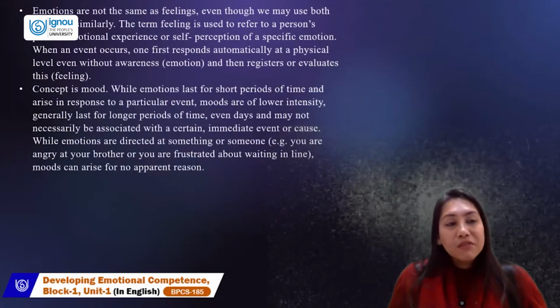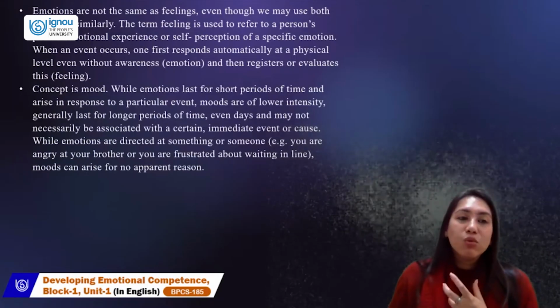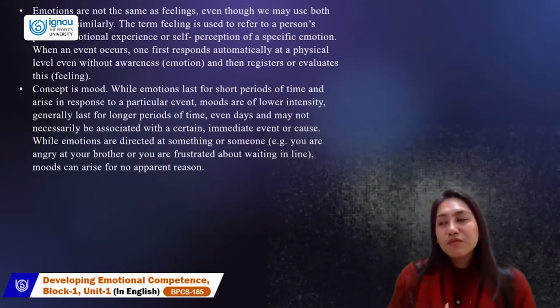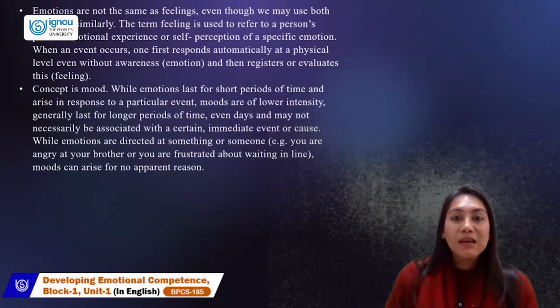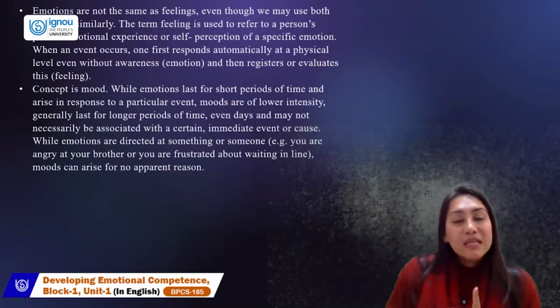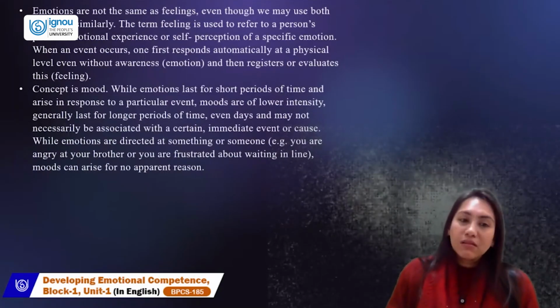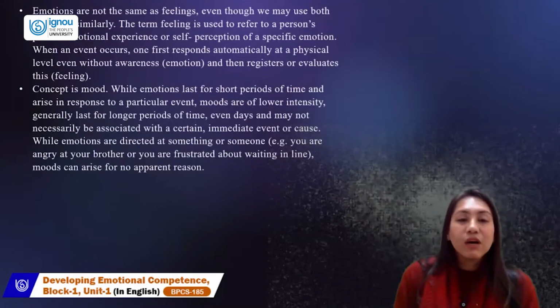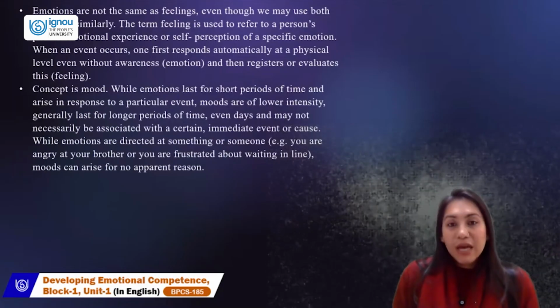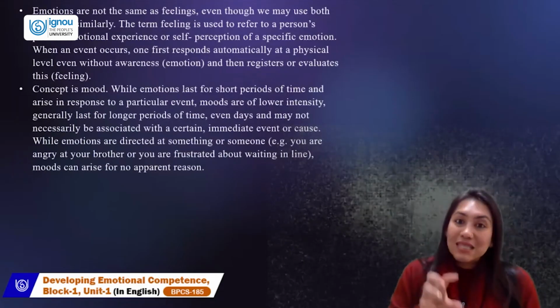The term feeling refers to a person's private and emotional experience, a self-perception of a specific emotion, like a specific situation that they don't like or a specific situation that they love extremely. So when an event occurs, one person responds automatically at a physical level, even without awareness, which is emotion, and then registers and evaluates this feeling.